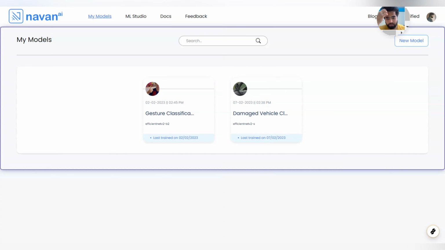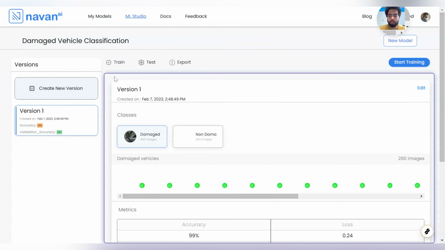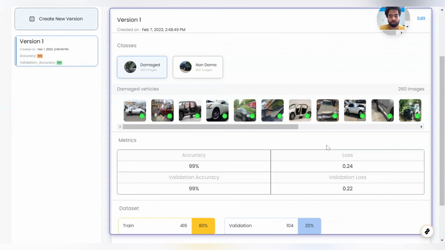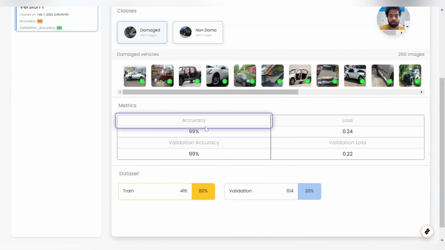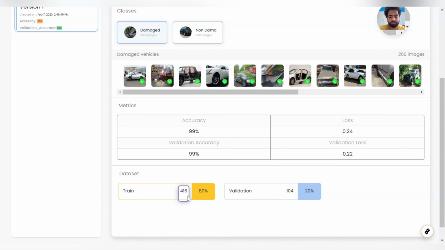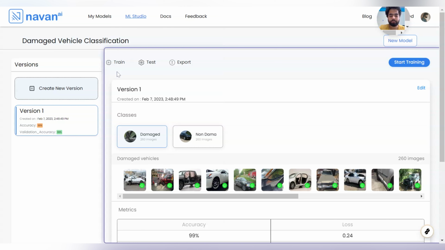Now let us go to the second step, which is the testing phase. Let us go to our model. The training phase is done. This is version 1, and the validation accuracy is 99% and the accuracy is 99%. The total training images were 460 and the validation images were 104. This is the first phase.